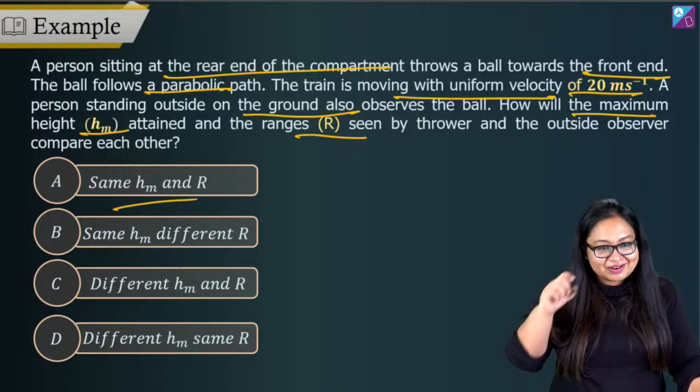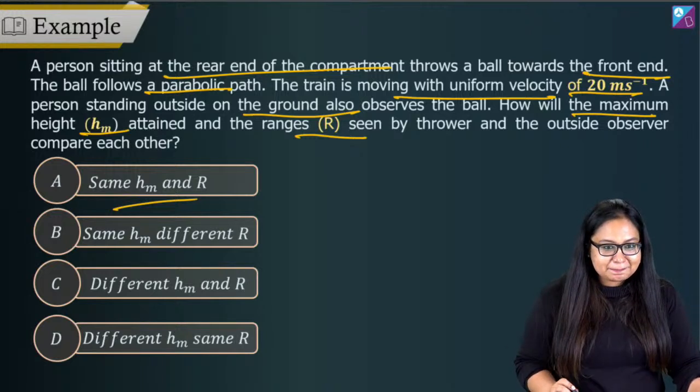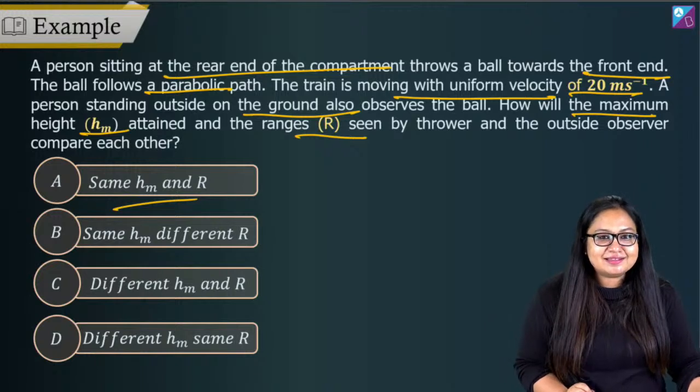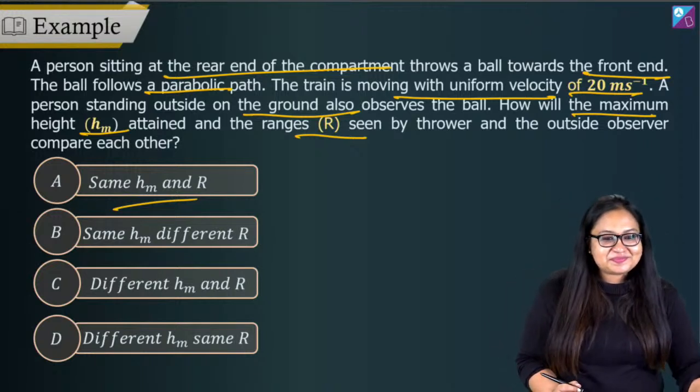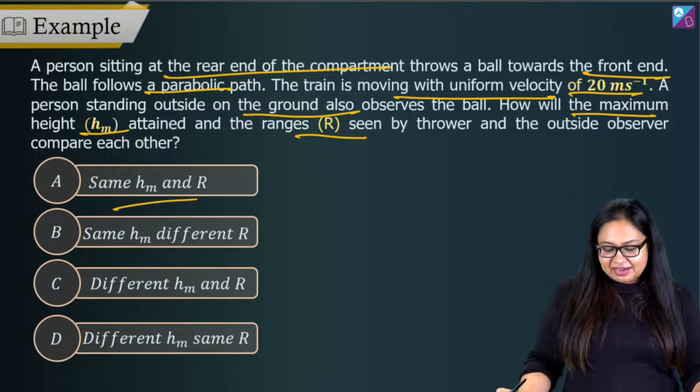B, D. Alright, Devendra is saying B. Unique Boy is saying D. Okay. Let's see. Let's find out.